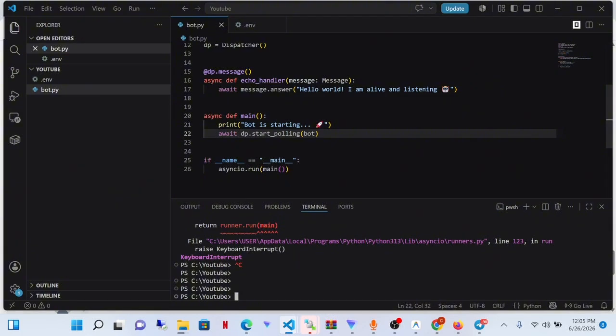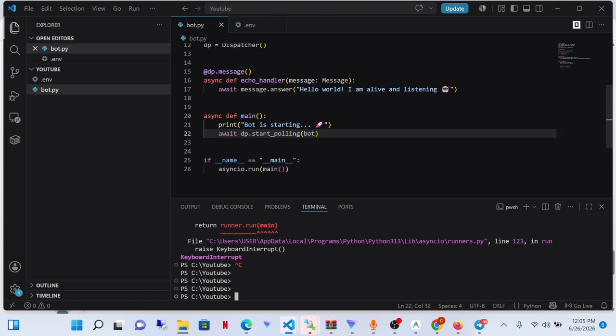Imagine you're a receptionist, and somebody walks in. The receptionist will think, is this a customer? If that person is a customer, I'll send them to sales. Another person walks in, a job applicant. If this is a job applicant, I'll send that person to HR. Another person comes, the delivery man. If it's a delivery man, I send them to the warehouse. The receptionist does not solve any problems. She just decides, where should this go? So that's exactly what handlers do for us.